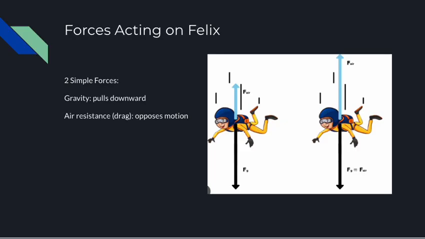The two main forces are gravity pulling him down and air resistance pushing upwards in the opposite direction. For air resistance, the best model here is quadratic drag, meaning drag depends on velocity squared. This is appropriate because Felix is moving very fast, close to the speed of sound, so linear drag wouldn't be accurate. A key detail is that drag also depends on air density, which changes with altitude. So the most realistic model is quadratic drag with changing air density, which allows us to better predict his motion.